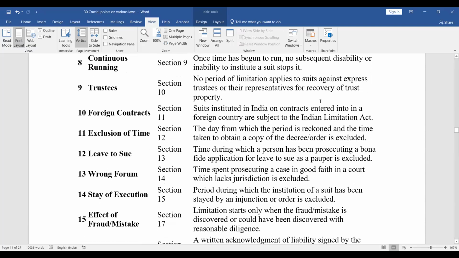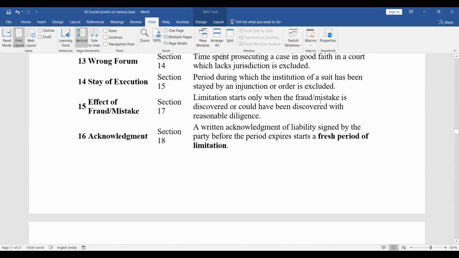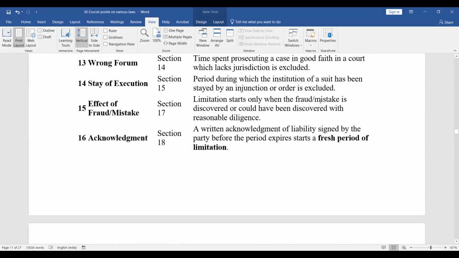Section 15. Stay of execution. The period during which the institution of suits has been stayed by an injunction or order is excluded. Section 17 talks of the effect of fraud or mistake. Limitation starts only when the fraud or mistake is discovered or could have been discovered with reasonable diligence.